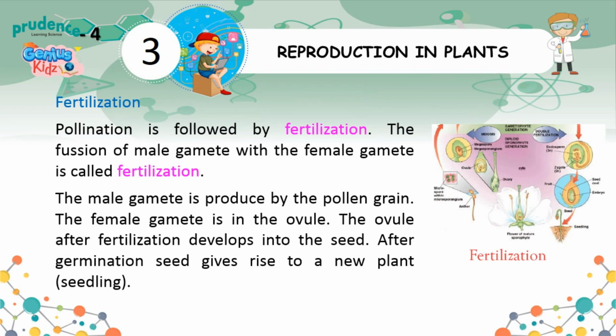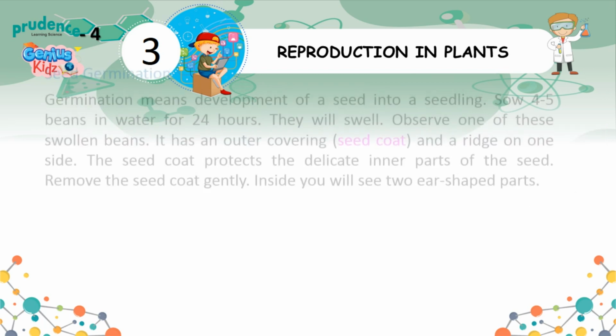Fertilization. Pollination is followed by fertilization. The fusion of male gamete with the female gamete is called fertilization. The male gamete is produced by the pollen grain. The female gamete is in the ovule. The ovule after fertilization develops into the seed. After germination, seed gives rise to a new plant, the seedling.